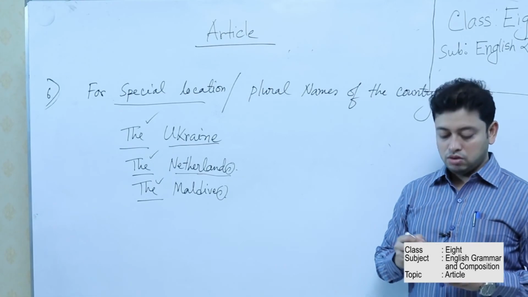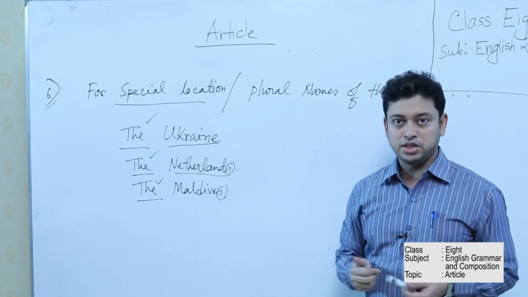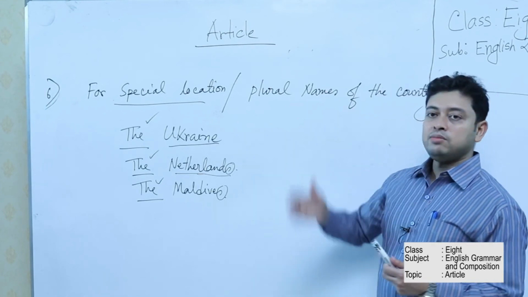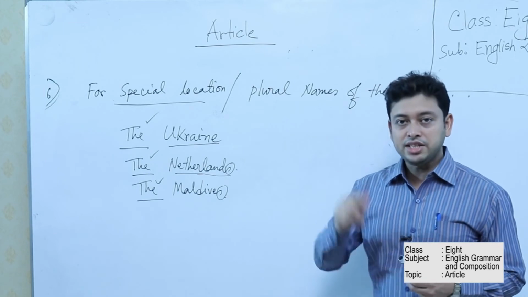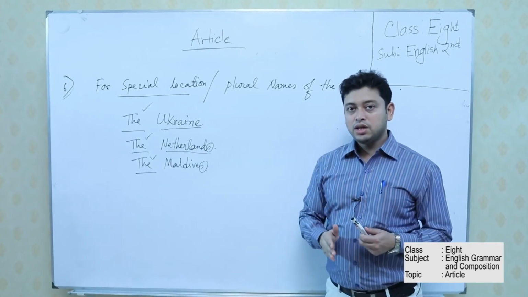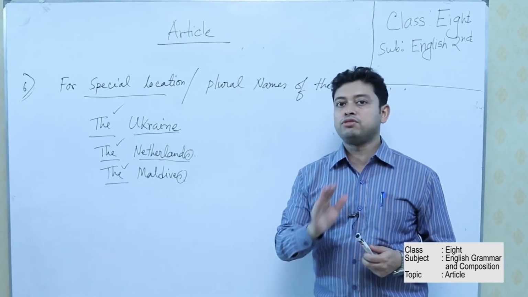Remember, dear students, we have discussed so far 3 rules based on the names of different countries. For geographical location it is changing, for plural names it is changing, for writing united it is changing, for writing union it is changing, but usually we should not use any article before the name of any country.